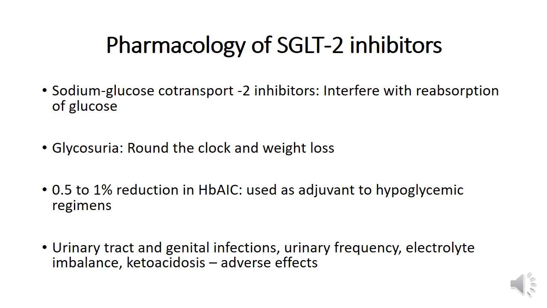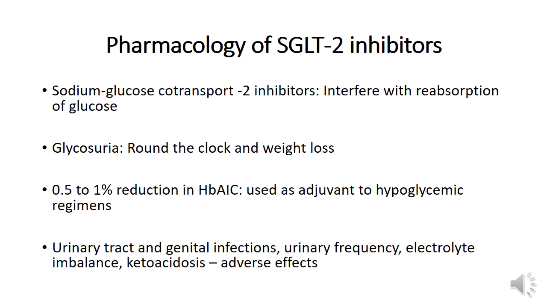Dapagliflozin, empagliflozin, SGLT2 inhibitors, produce round the clock glycosuria by inhibiting these glycoproteins which are sodium glucose cotransport 2. SGLT2 is responsible for reabsorption of all the filtered glucose in the renal tubules. So if this transporter is inhibited, there is going to be glycosuria, and these compounds also have been associated with weight loss. Now the efficacy of these compounds is much lesser than metformin and sulfonylureas and even pioglitazone.